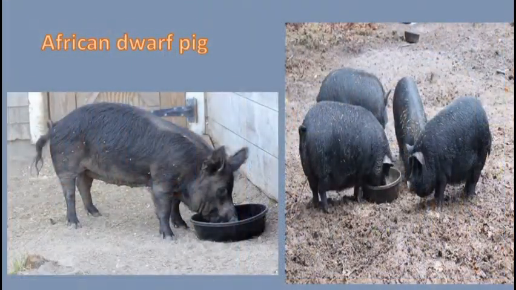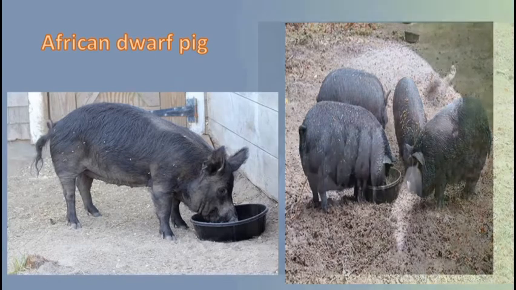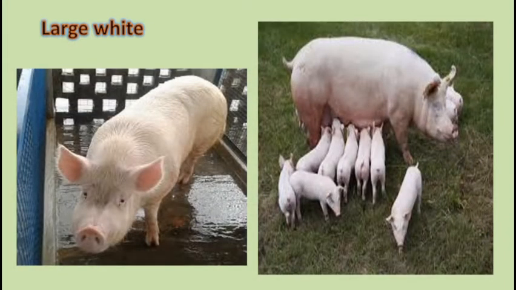Some of these breeds include the West African dwarf. The West African dwarf is kept by local farmers in villages and towns in the southern part of Nigeria. It lives in dirty environments and eats everything that comes its way. The large white is native to America. It is white in color with average size. It is also resistant to trypanosomiasis disease and is found in the southern part of Nigeria.